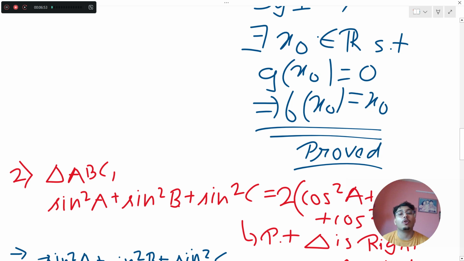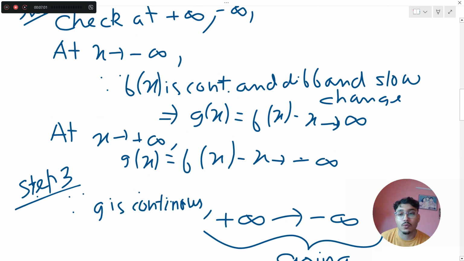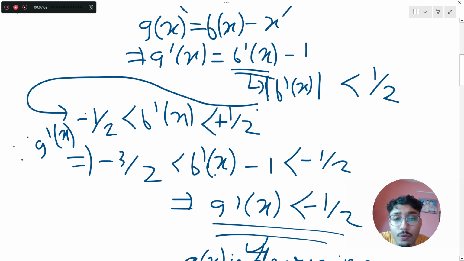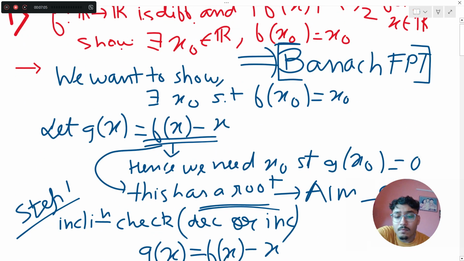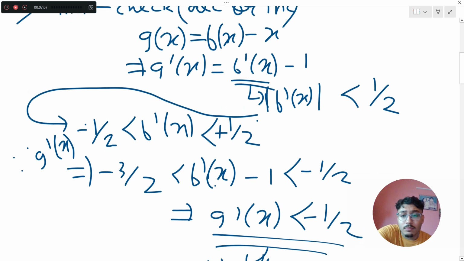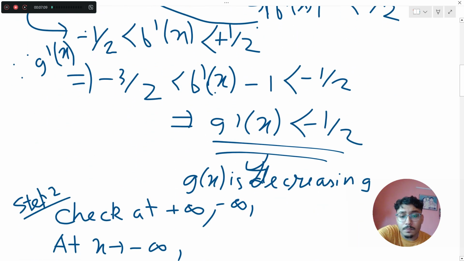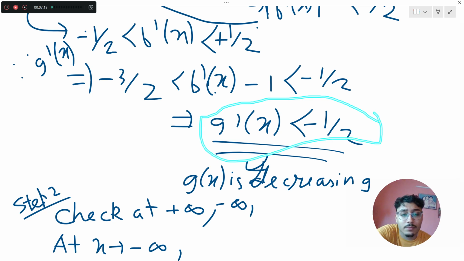That means my f of x naught minus x naught equals 0. So that means my f of x naught equals x naught, and hence we have proved the result. So this is the ultimate proof. Easy one. अभी अगर अच्छे से देखा जाए, so this thing is nice one. Inequality का normal use, then limit.